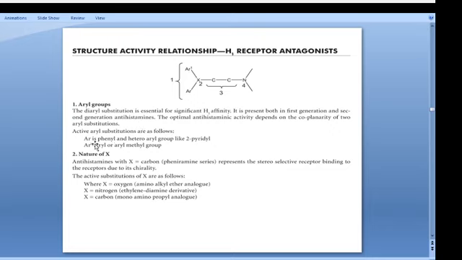Aryl substitutions, Ar, must be phenyl and a heteroaryl group like 2-pyridyl.